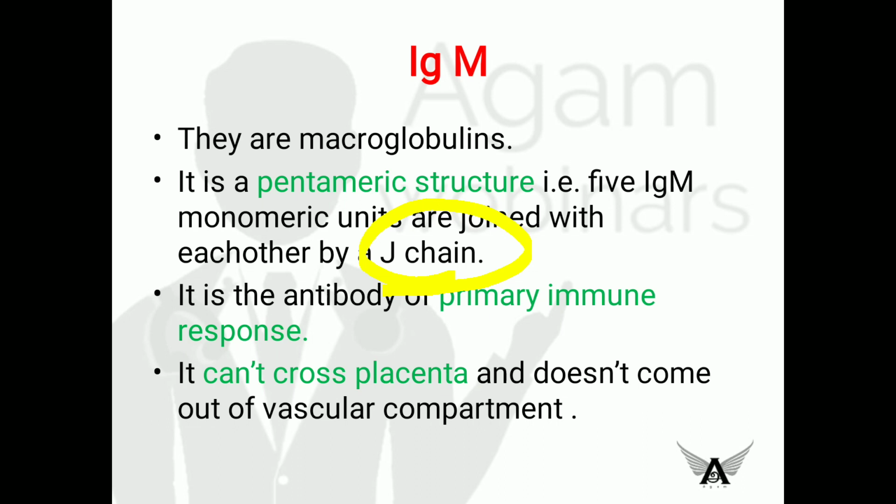Immunoglobulin M is the antibody of primary immune response. During initial infection, the antibody that rises in our body is immunoglobulin M. And this immunoglobulin M cannot cross the placenta, and it also doesn't come out of the vascular compartment. Also remember, the first antibody to be synthesized in the fetus is immunoglobulin M. So it is also called natural antibody.